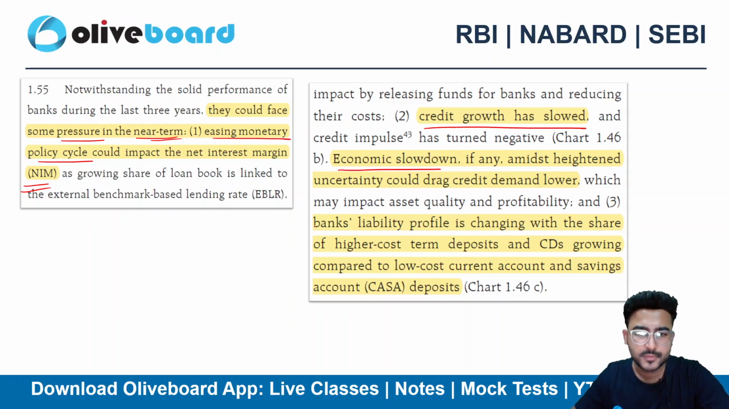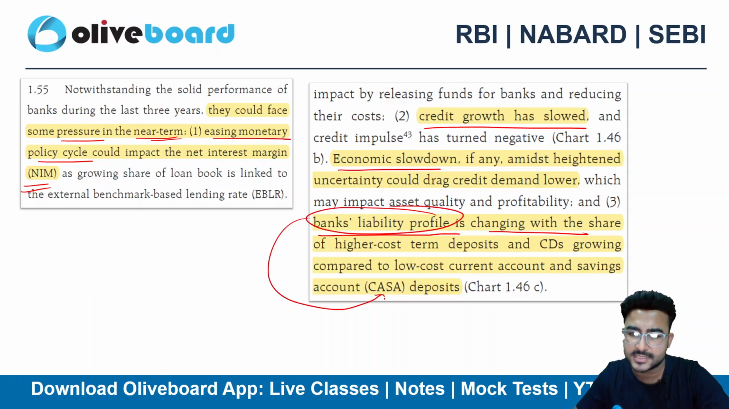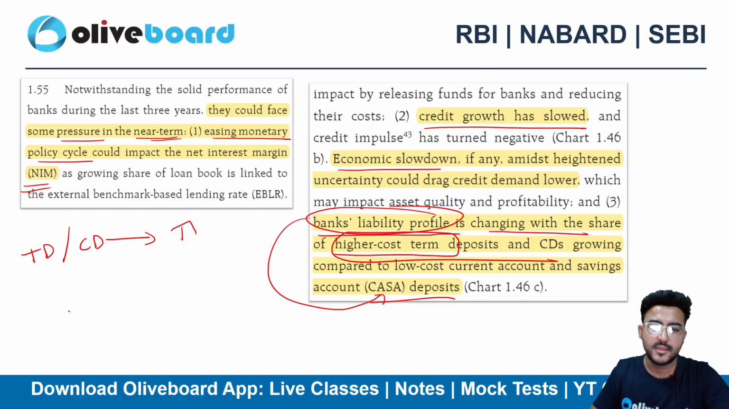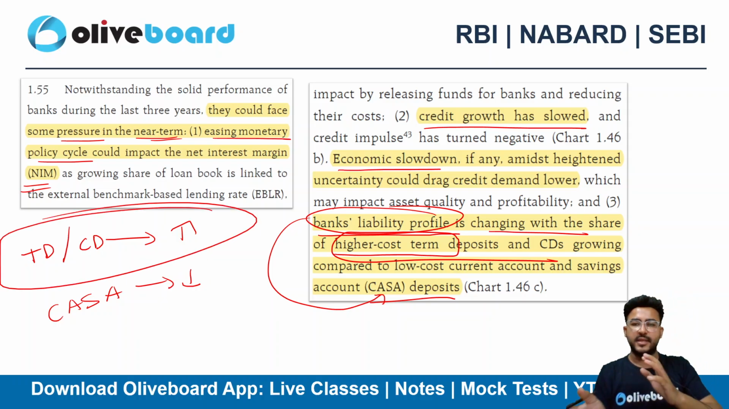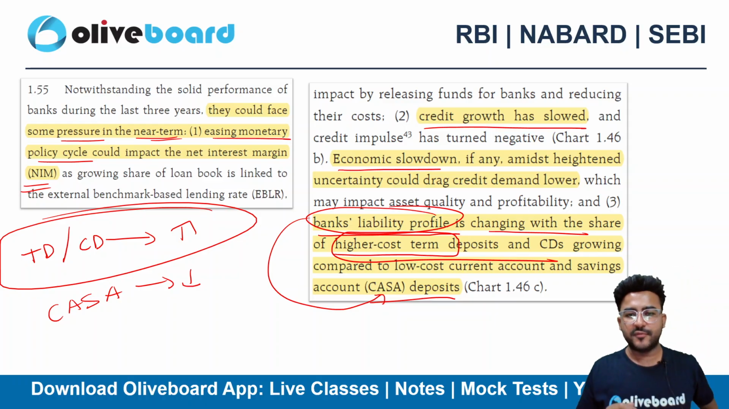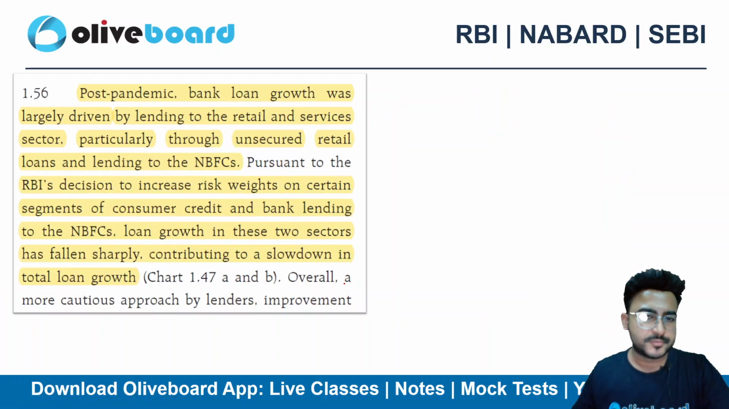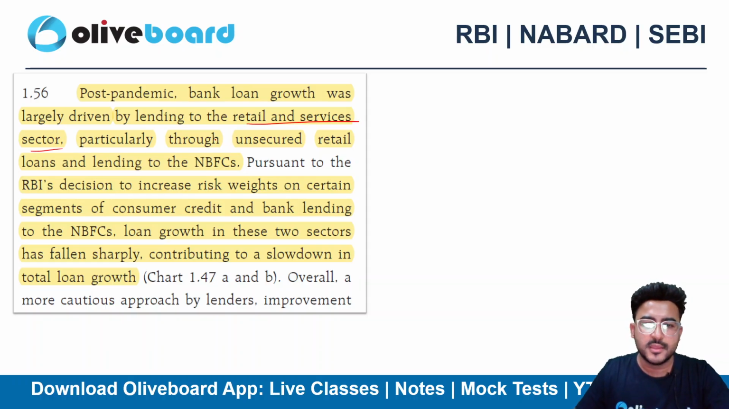One more problem is that the bank liability profile is completely changing. Earlier banks used to rely heavily on CASA deposits. However, as of now they are dependent on higher cost term deposits and CDs, right? When you raise money from CDs or term deposits, the cost is higher. When you raise money from CASA, the cost is lower. So this shows a policy shift, because banks are now more dependent on CDs and TDs rather than CASA.